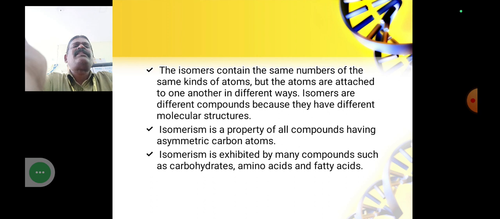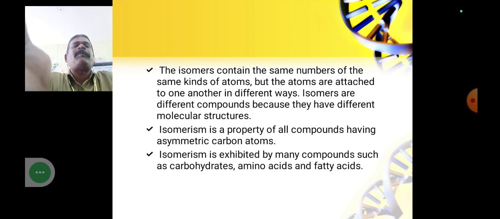The isomers contain the same numbers of the same kinds of atoms, but the atoms are attached to one another in different ways. Isomers are different compounds because they have different molecular structures. All have the same chemical formula and the same number of atoms. For example, C6H12O6 is the same chemical formula of monosaccharides such as glucose, fructose and galactose, but all have different molecular structures. Am I correct?